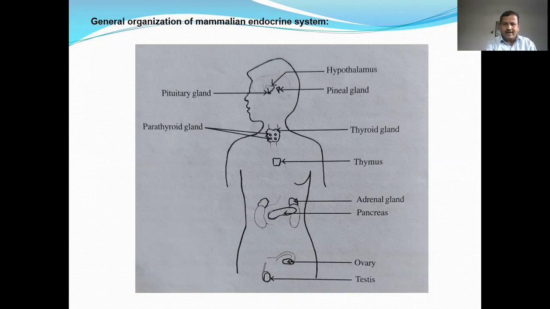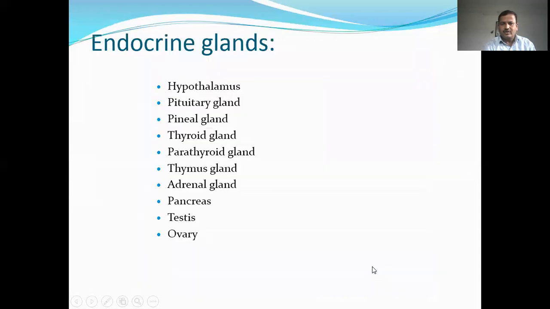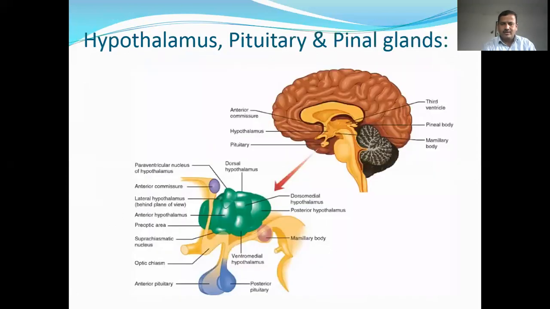Generally, the endocrine glands in mammals include 9 different types of glands. You have to see here: hypothalamus, pituitary gland, pineal gland, thyroid gland, parathyroid gland, thymus, adrenal gland, pancreas, ovary, and testes. So these are the different types of endocrine glands present in mammals. We have to discuss them one by one in short. First, the hypothalamus, pituitary gland, and pineal gland.